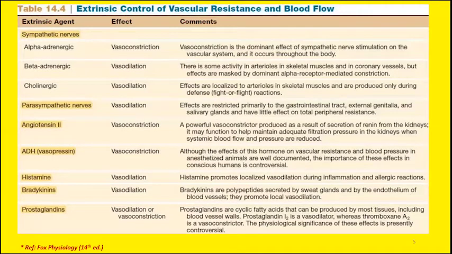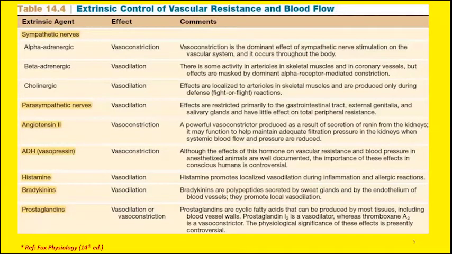So in one line, we will conclude that sympathetic nerve usually causes vasoconstriction and parasympathetic nerves usually cause vasodilatation. So these are the subdivisions of the autonomic nervous system, sympathetic and parasympathetic.